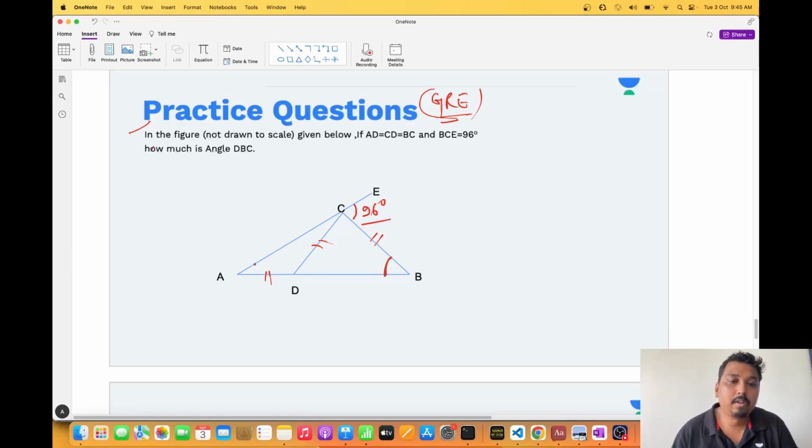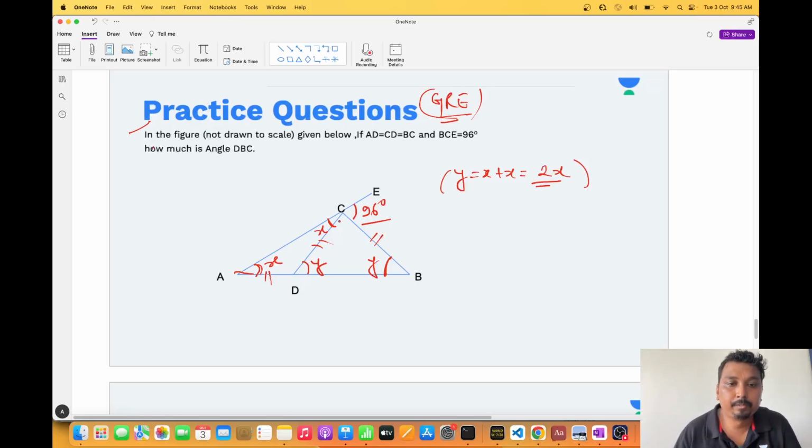Now suppose this angle is X. Since both sides are equal, this will be X. Now suppose I have taken this as Y. These two sides are equal, this also will be Y. Now in this triangle, just see it, Y is the exterior angle, so Y is equal to X plus X. Understand, very basic properties we are using here and going to solve our question. So one relation I have got between Y and X.